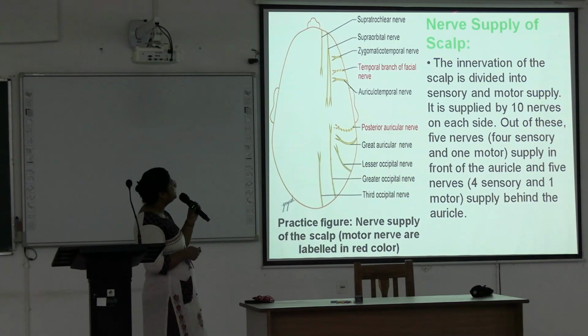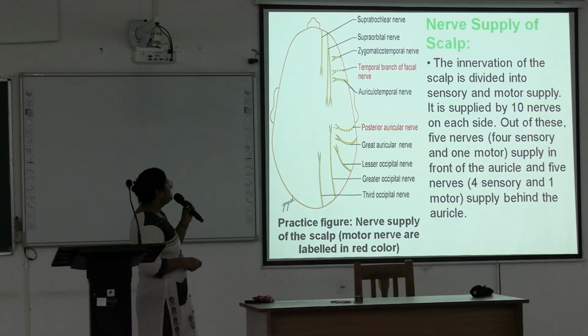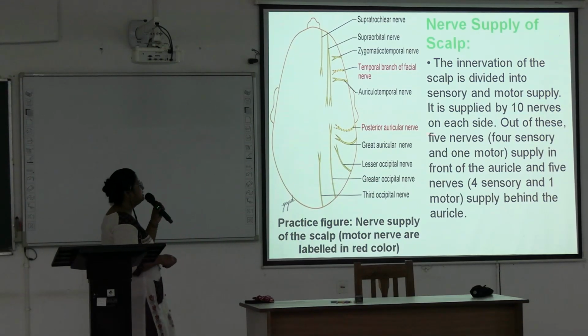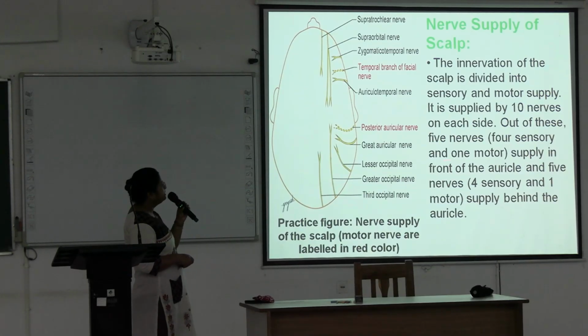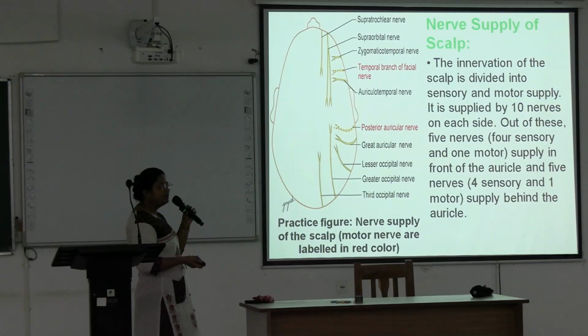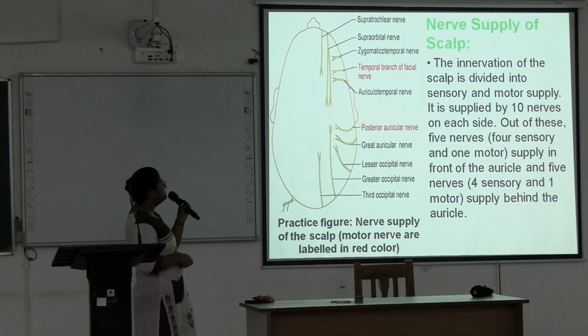Next, we are going to the nerve supply. Innervation of the scalp is divided into sensory and motor supply. It is supplied by 10 nerves on each side. Out of these, 5 nerves supply in front of the auricle and 5 behind the auricle. Among these five, four are sensory, one is motor. Behind the auricle also, four sensory, one motor supply.